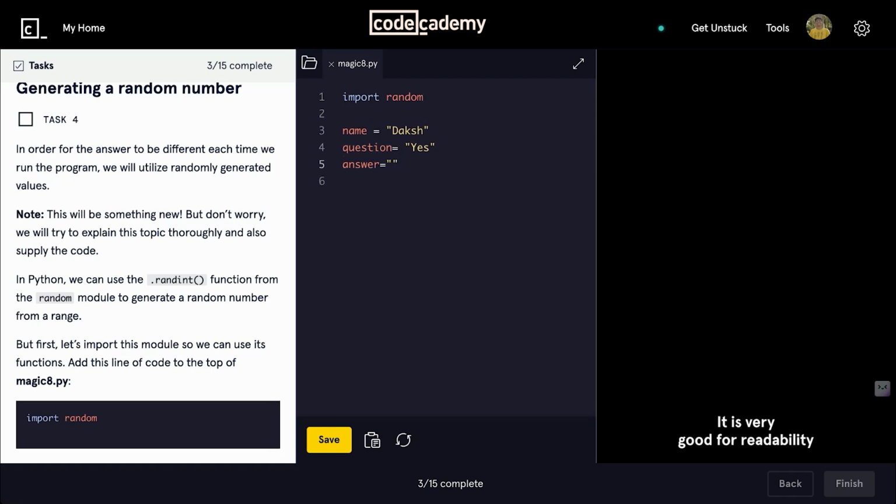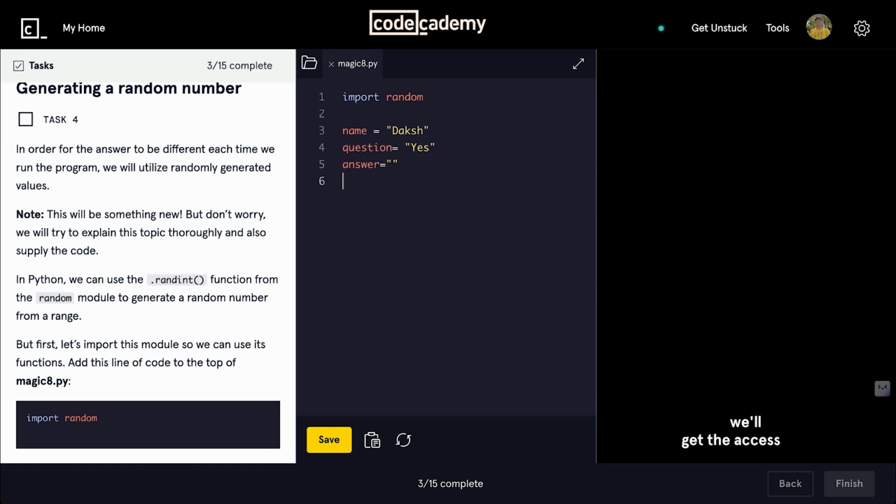It is very good for readability and it helps you avoid the circular import issue. So circular import issue risk happens when two or more modules are depending on each other and you write a module that depends on another module before. So it fails to run some of the functions, right? That's why we are supposed to write all the import modules on the top of the code. So with this, we'll get the access of the random module.